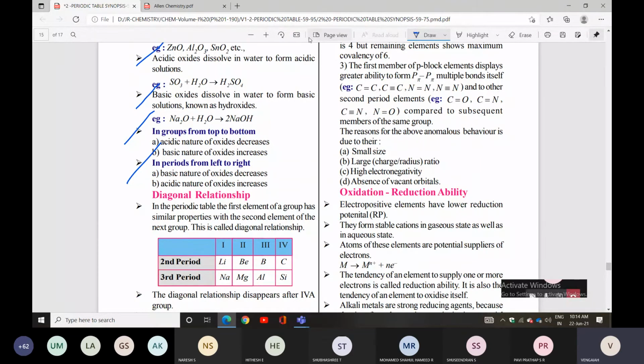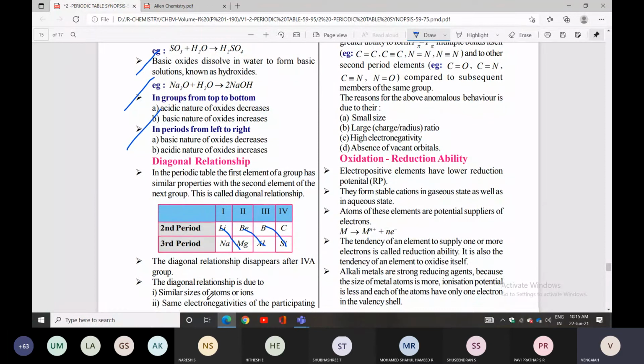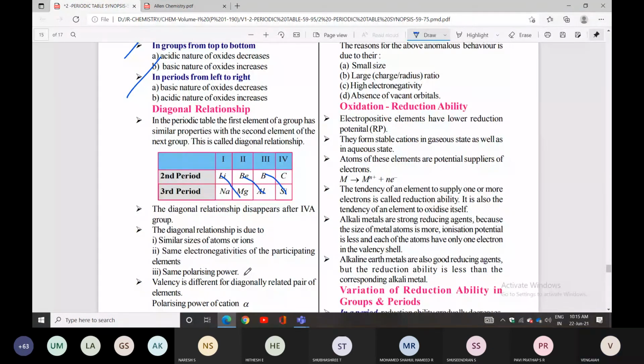Example, lithium is the first element and magnesium is the second element; these two elements have a diagonal relationship. The diagonal relationship disappears after group 4 elements; it is applicable only until group 4 elements. The diagonal relationship is due to similar size of atoms or ions, similar electronegativities, and similar polarizing power. Valence will be different in the diagonally related pair of elements.